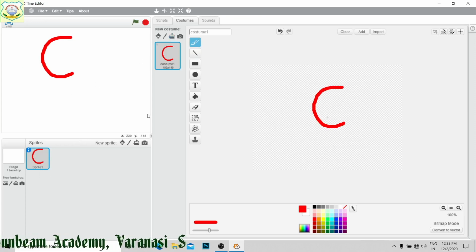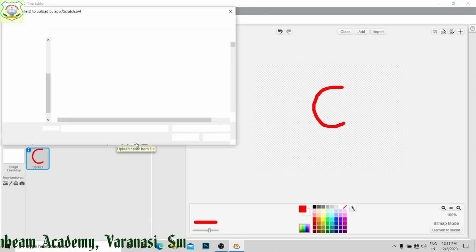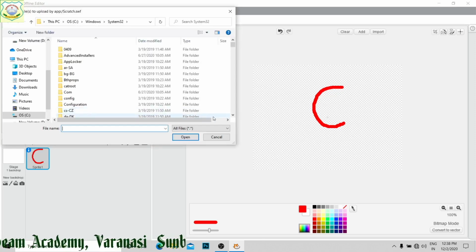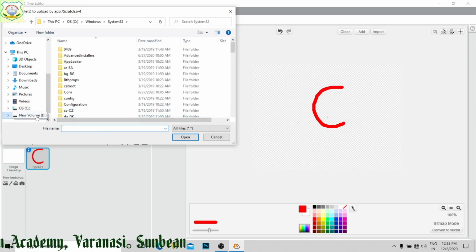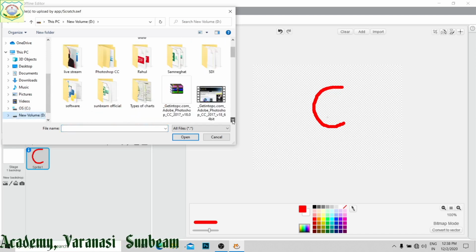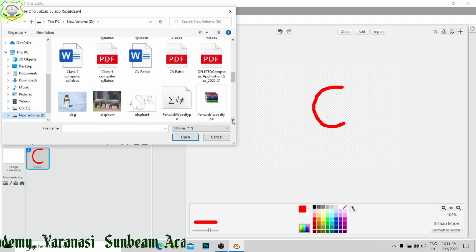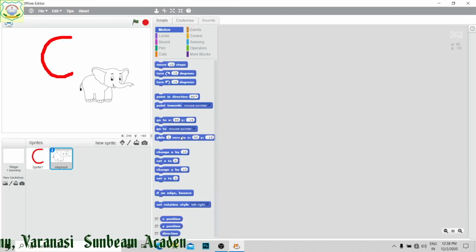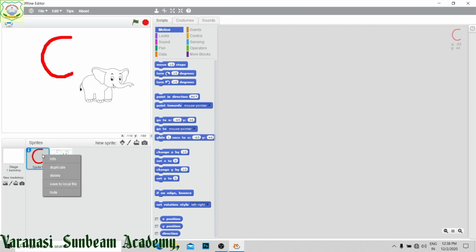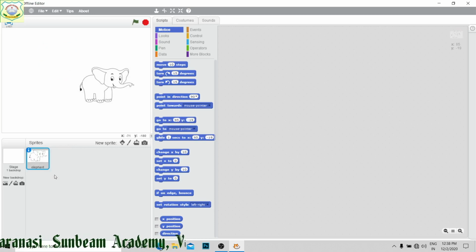Next is from your file. If you want to add any sprite which you have kept on your computer, you can take that. Suppose I am having a few pictures, an elephant. Click on this one. This has been taken as a new sprite. Means from file you can add a new sprite, right?